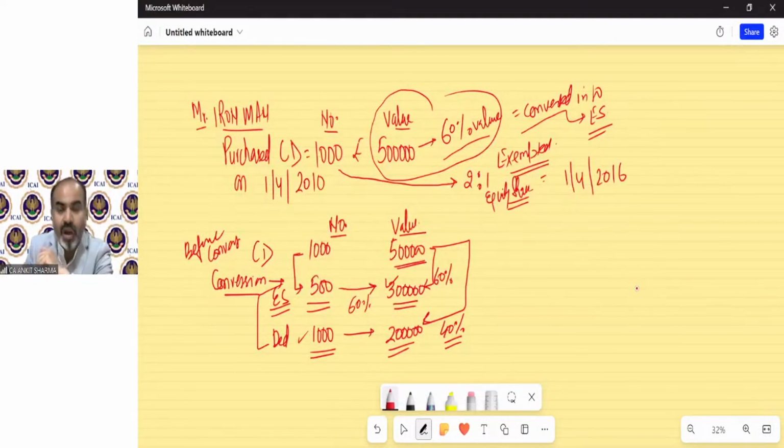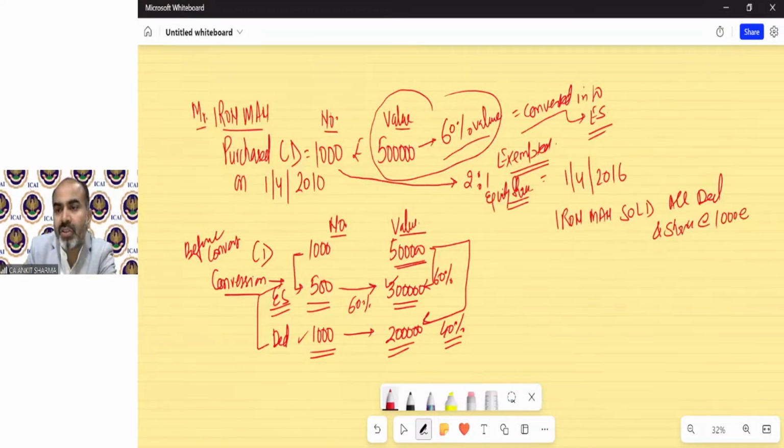So now the question says, suppose that Mr. Iron Man sold all debentures and shares at the rate of 1000 each on 1st April 2023.